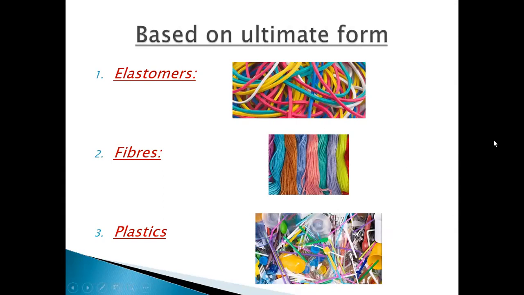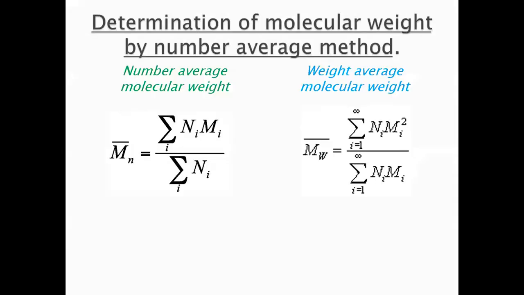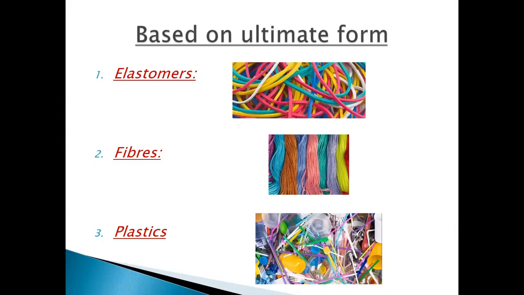Fibers are like thread-like structures, for example nylon, cotton, and wool. So these all are fibers. Then we have plastic. You use plastic in your daily life, right? Your plastic chairs, your plastic tables, your plastic tiffin, your plastic bottle. So these are very hard. Okay. Now, that's all about classification of polymers on different bases.